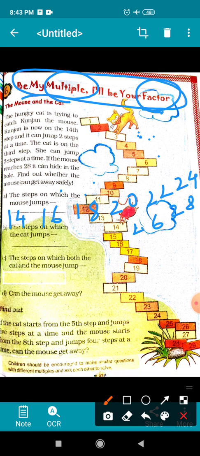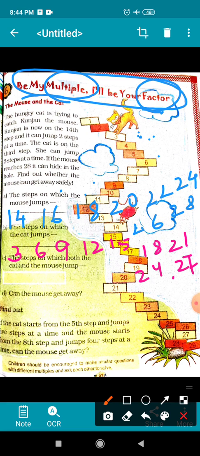Now let us see the steps on which the cat jumps. The cat is standing on 3rd. The next step will be 6. 3 steps forward she is jumping. Then 9, then 12, then 15, 18, 21, 24, 27.